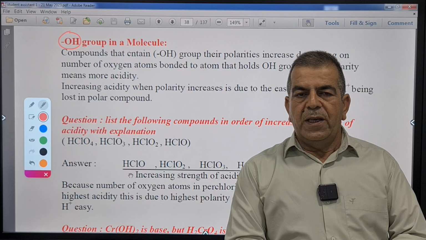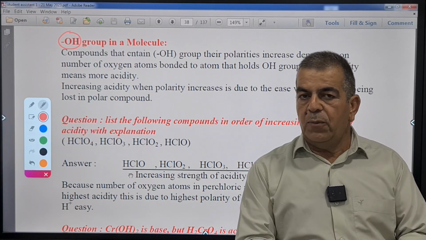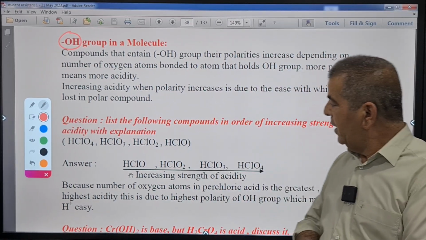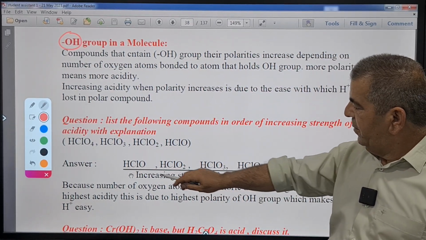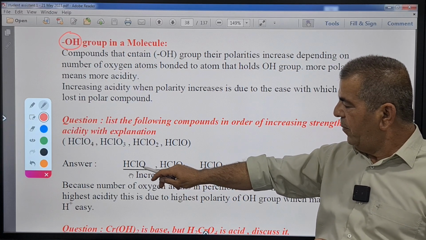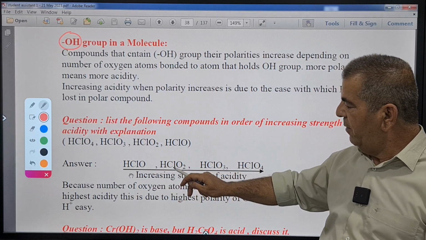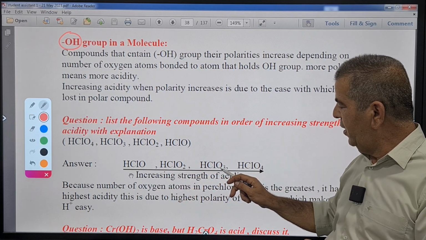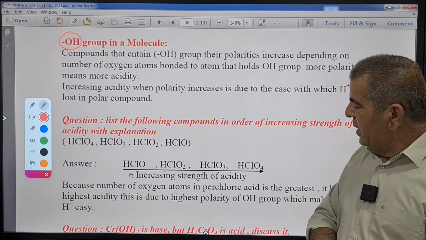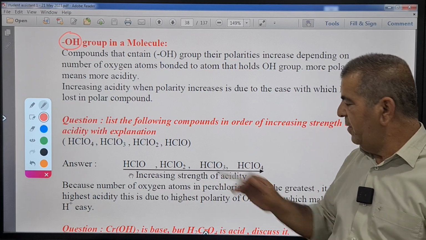What determines whether the OH in a molecule can donate a proton or not? Let's have a look at an example here. We have hypochlorous, chlorous, chloric, and perchloric acid. Actually, this example differs from the example in your textbook, but it's very clear.